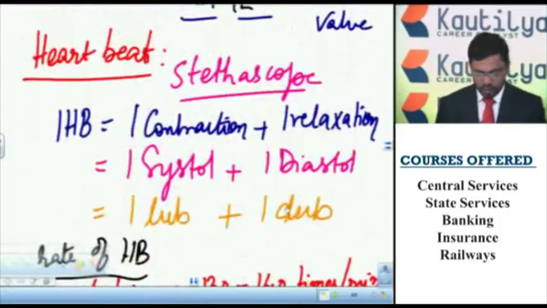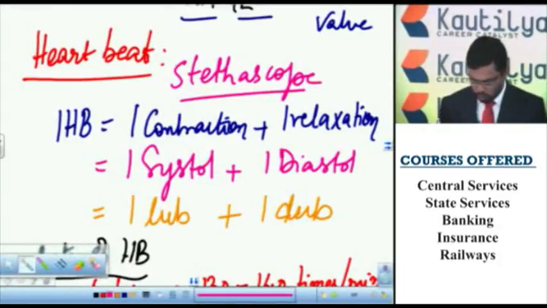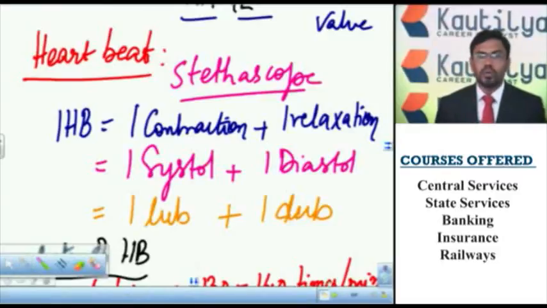So heartbeat means the rhythmic contractions and relaxations of heart muscles. This heartbeat is determined by an instrument called stethoscope. One heartbeat constitutes one contraction and one relaxation, one systole and one diastole, one lub and one dub.